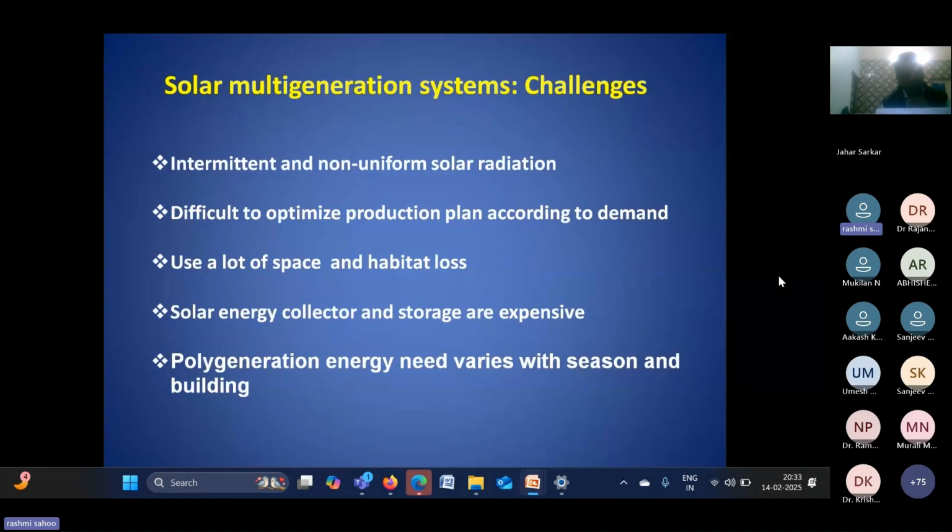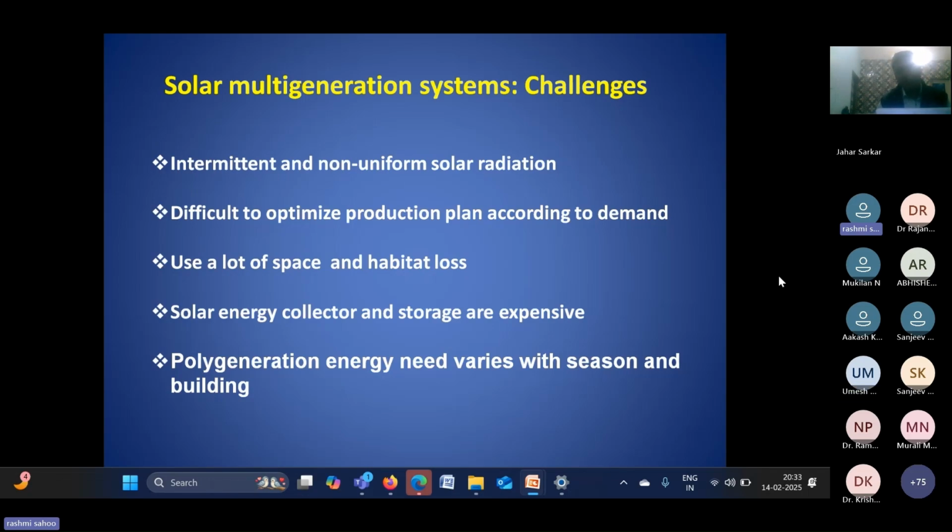So basically, I am going to the topic of what the challenges are. The question is that we can use the multi-generation system for household application, and we can make the building a self-sustained building. But if you see commercial application, you will mostly not get any type of multi-generation system which is presently available.